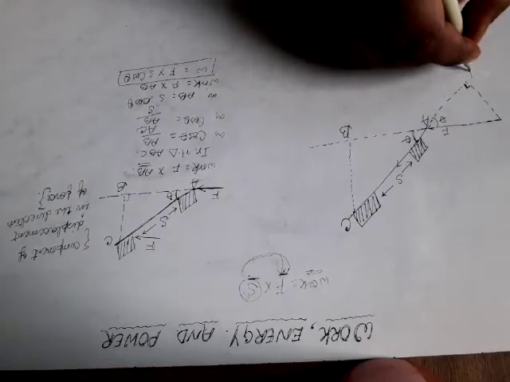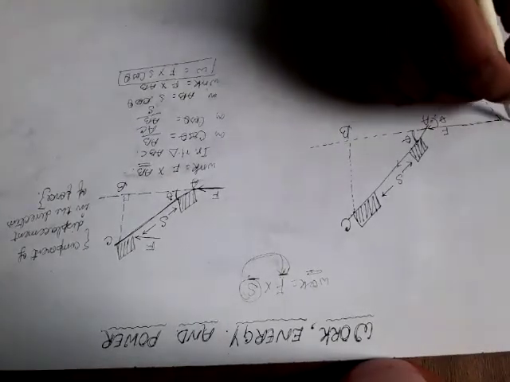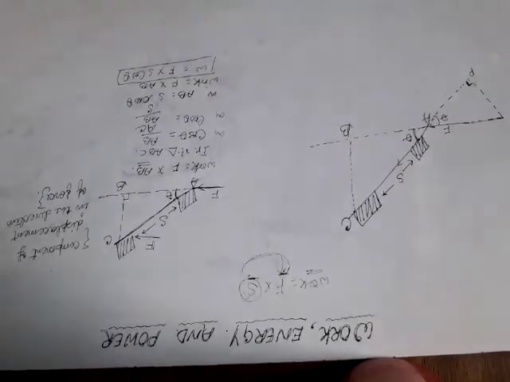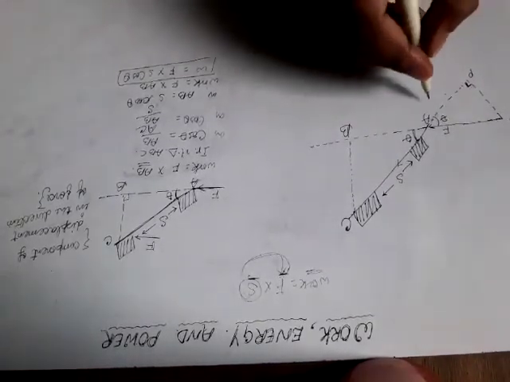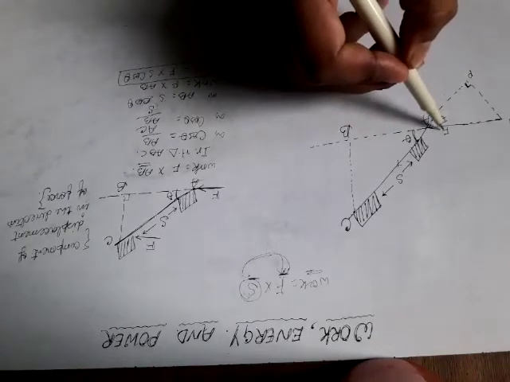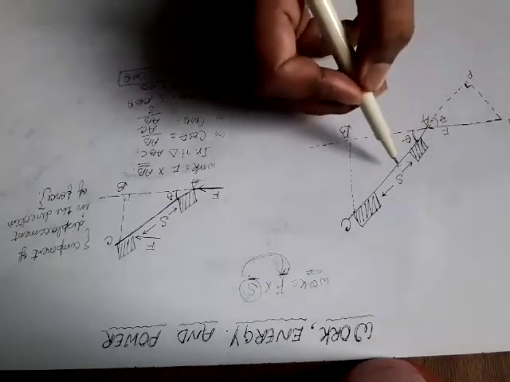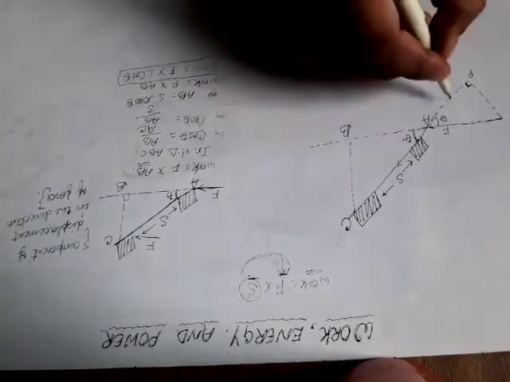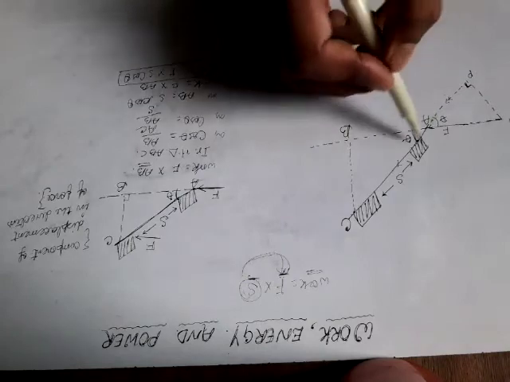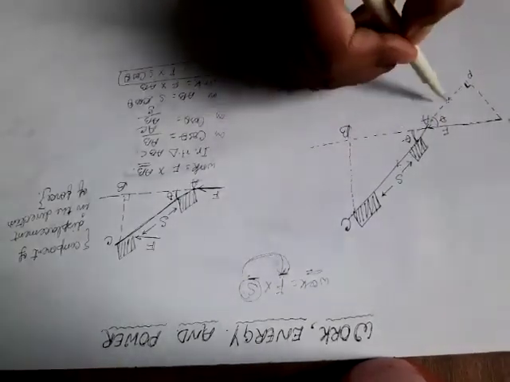Suppose this is P and this is N. We are considering the component of force, which should be in this direction, so we will find PA.